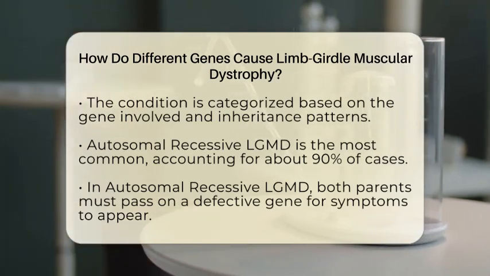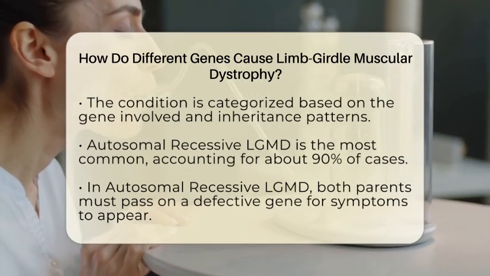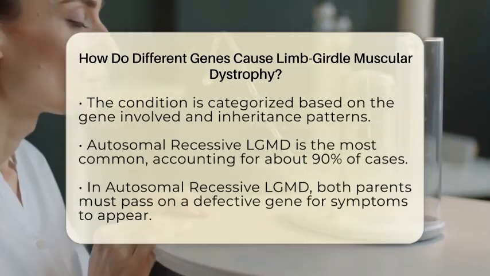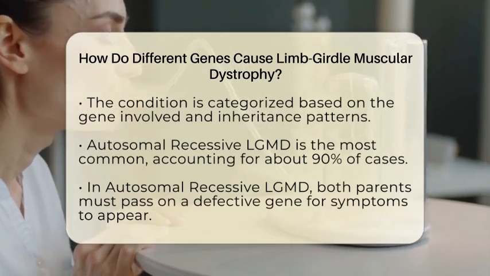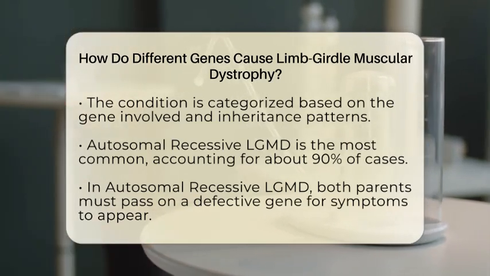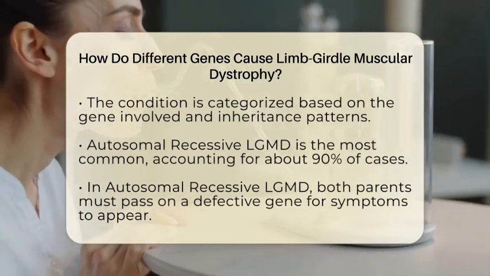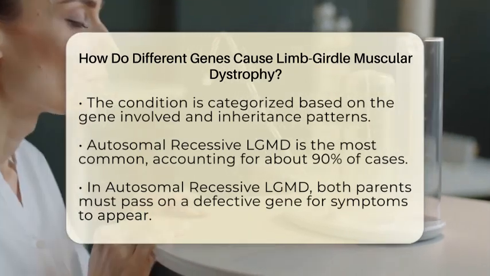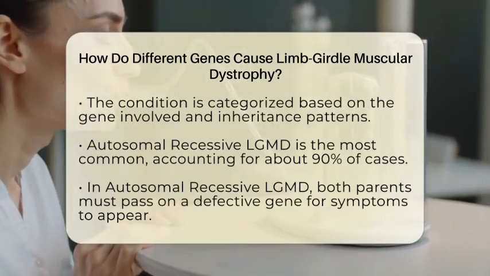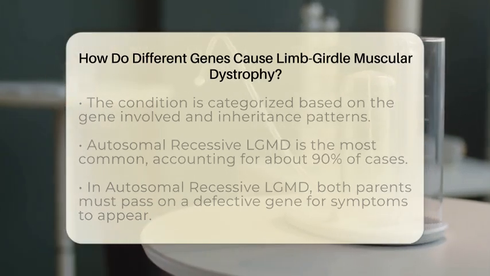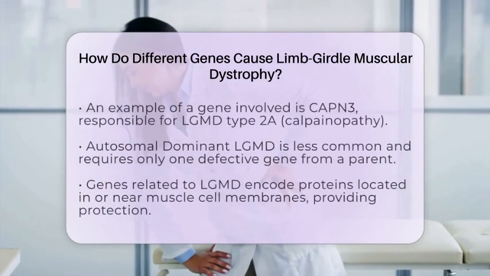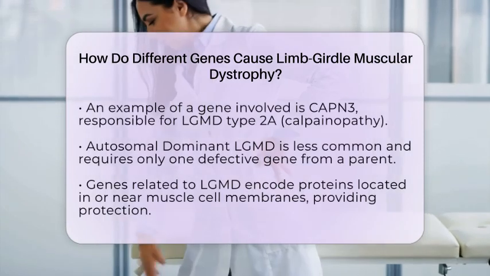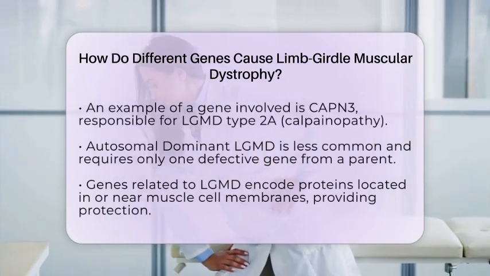On the other hand, we have autosomal dominant LGMD, which is less common. In this case, only one defective copy of the gene from one parent is enough to cause the disorder. These forms are sometimes referred to as LGMD1 and can also arise from new mutations that were not present in previous generations. The genes involved in LGMD usually encode proteins that are found in or near the muscle cell membrane.